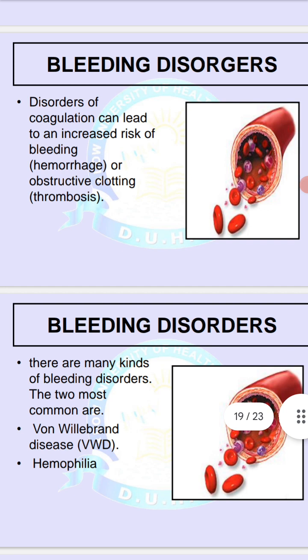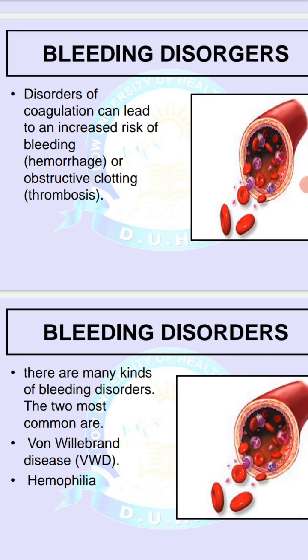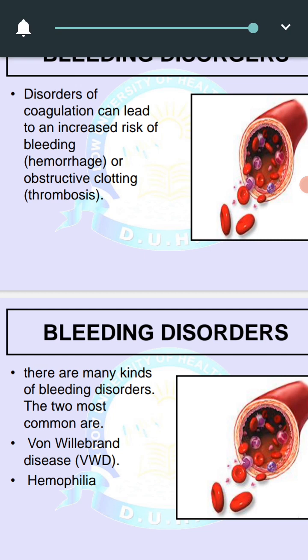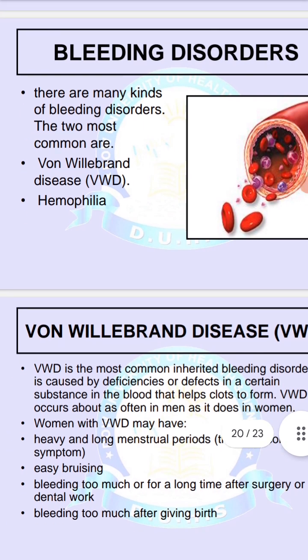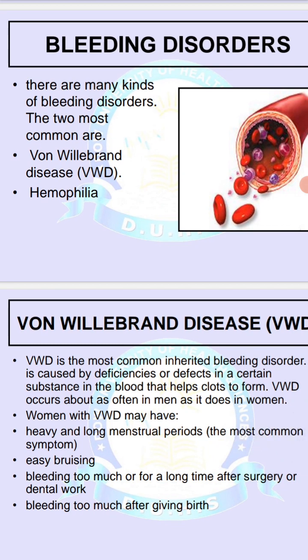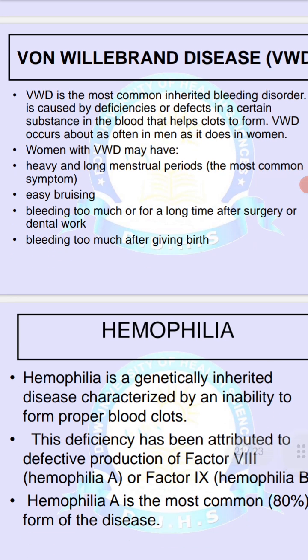Now, bleeding disorders. The disorders of coagulation can lead to an increased risk of bleeding, hemorrhage, or obstructive clotting, or thrombosis. There are many kinds of bleeding disorders. The most common are von Willebrand disease and hemophilia. Von Willebrand disease is the most common inherited bleeding disorder.